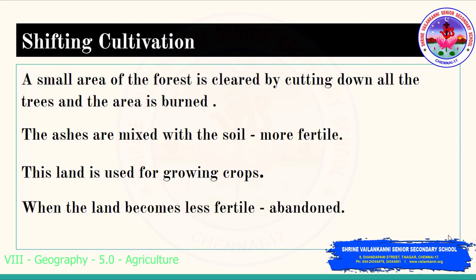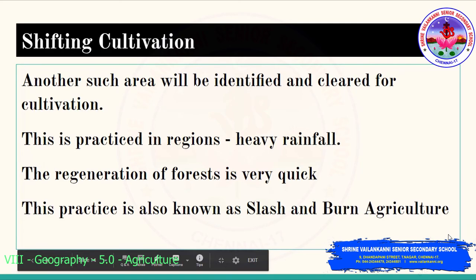So as they are doing the cultivation again and again, what happens? After a couple of years, the land becomes less fertile. So what do they do? They just leave that land and they move. It is just abandoned. Later what will they do? They will go and search. Another such area will be identified.